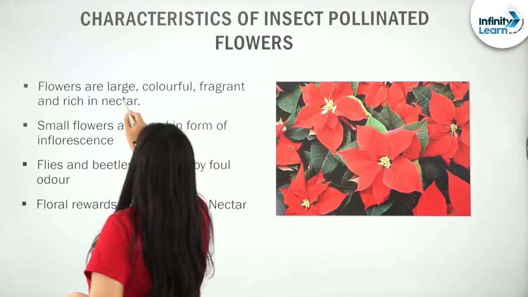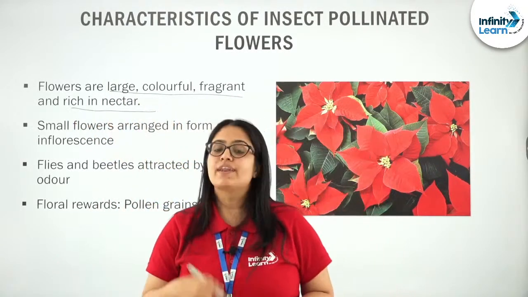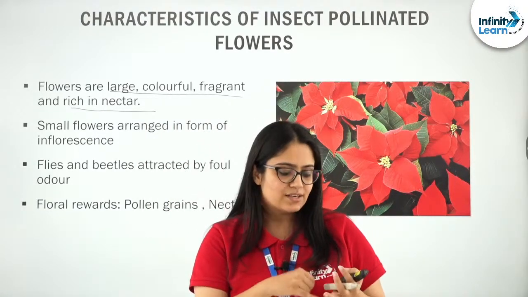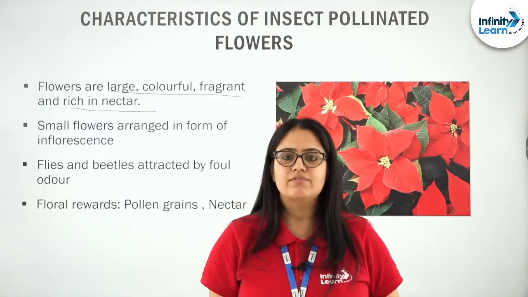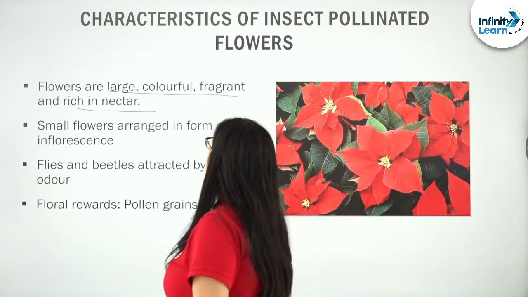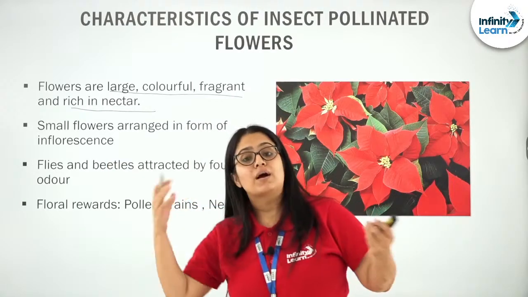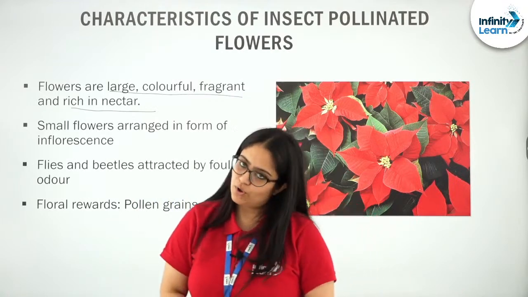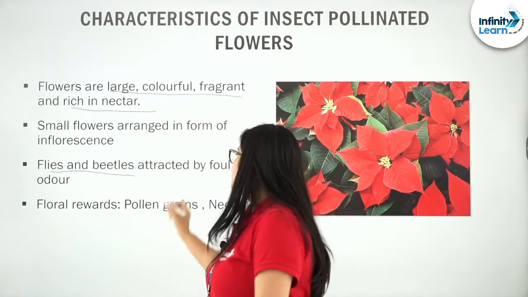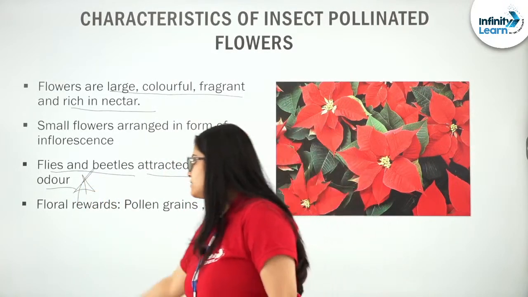Let us see what are the characteristics of insect pollinated flowers. Insect pollinated flowers are generally large, colorful, fragrant and rich in nectar. I have already discussed this point when I was explaining why wind pollinated flowers do not possess nectar, fragrance, odor or even why they are colorless. So, this point is clear. Next, if the insect pollinated flowers are small in size, they will compactly arrange themselves into an inflorescence. So, they become prominent, they become visible to the pollinators. Next, if flies and beetles are used as pollinating agents, then they are attracted by foul odor and not by fragrance. Important fact.